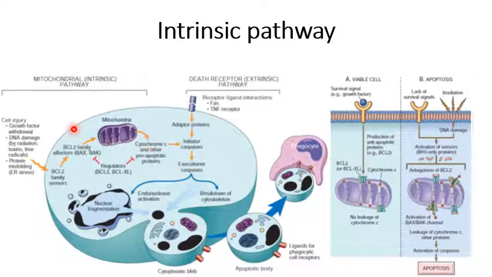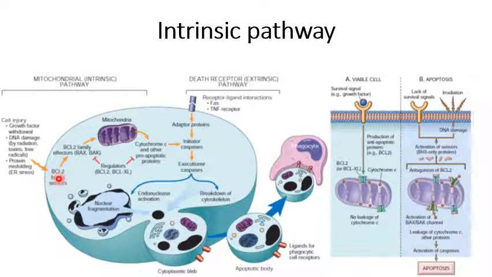Now, whenever there are stimuli such as growth factor withdrawal. Now to summarize the intrinsic pathway, whenever there is growth factor withdrawal, DNA damage by radiation, toxin or free radicals, or protein misfolding which causes ER stress, it activates pro-apoptotic BCL family, which are acting as sensors.